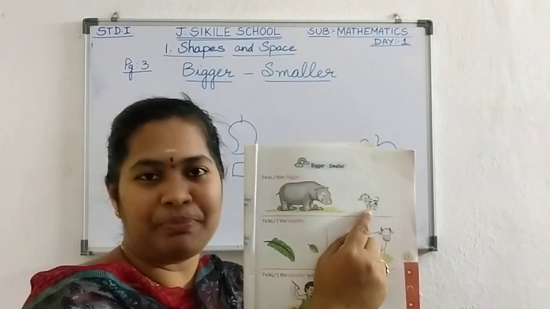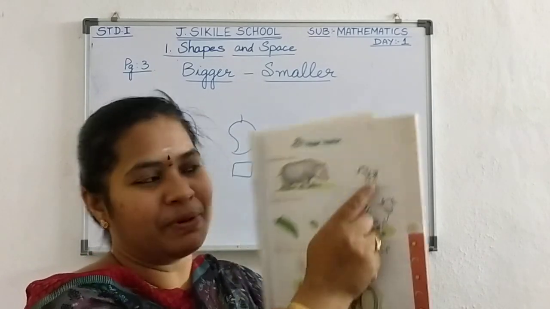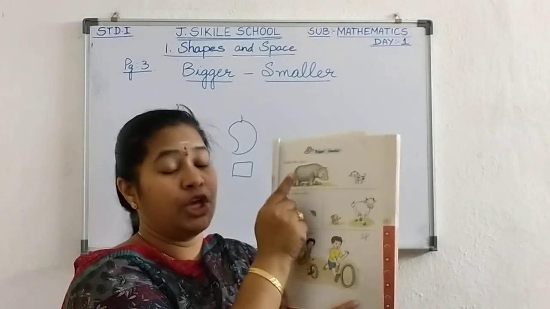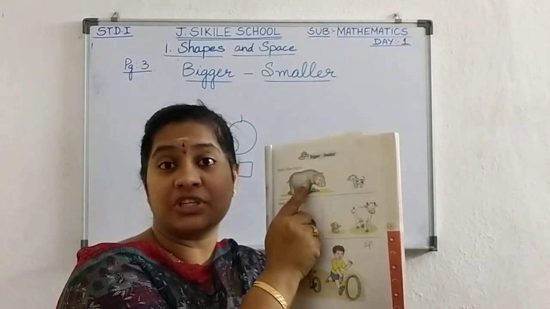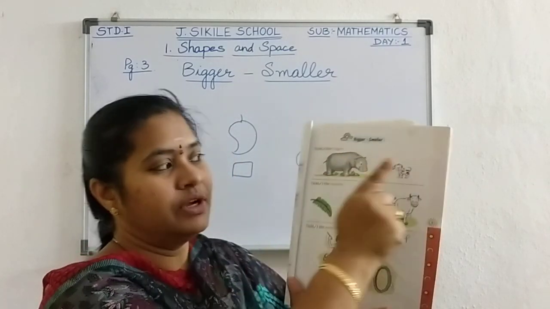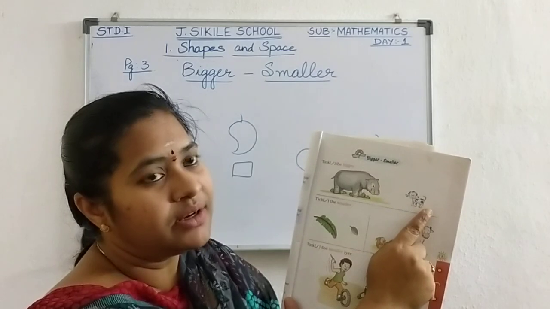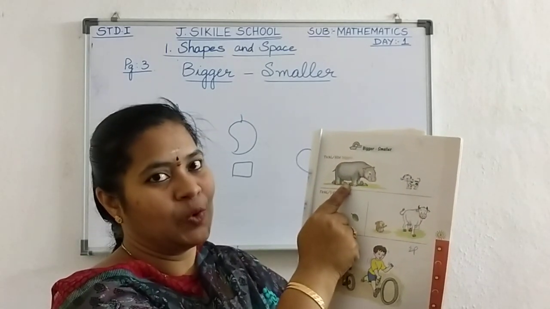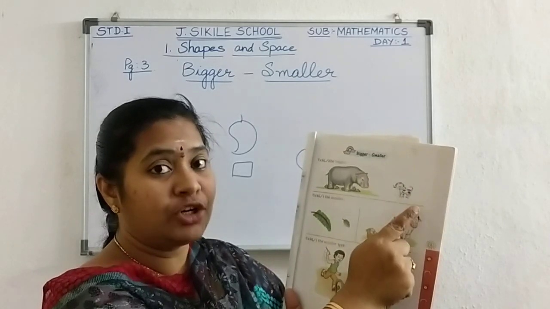Dog. Do you have pet animal at home? Dog, puppy, small. Yes. Now which is the bigger one? The hippo is the bigger one. Hippopotamus. It's a big animal. Yes or no? And which is the smaller? Dog. Dog is smaller than hippo. Hippo is bigger than the dog.